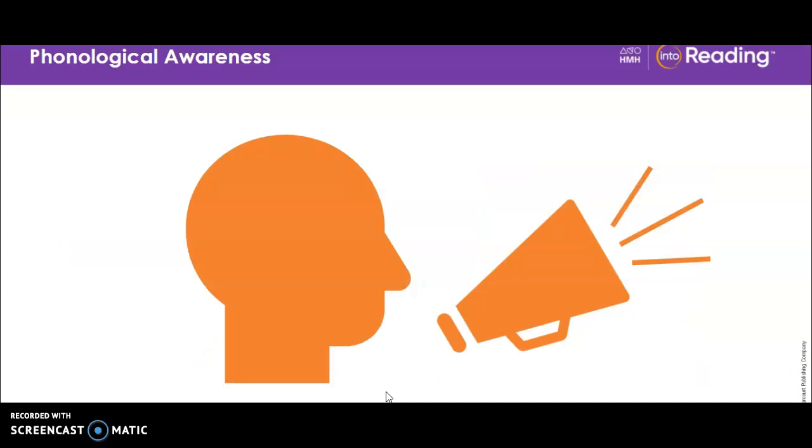Now you will blend sounds to say words in a form of Simon Says. As I give the directions, I will say the sounds in one of the words. You have to blend the sounds to say the word and then follow the direction. But only if Simon says. Let's do one together first. Simon says, pat your head. What word did Simon say to pat? Your head. Great. Simon says pat your head. Let's do it together. Now we'll play the game.